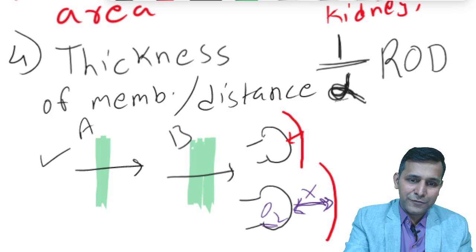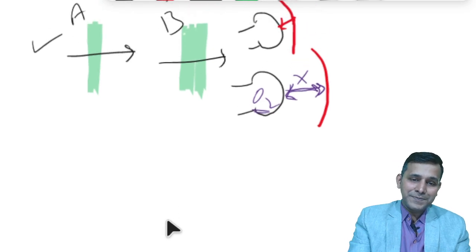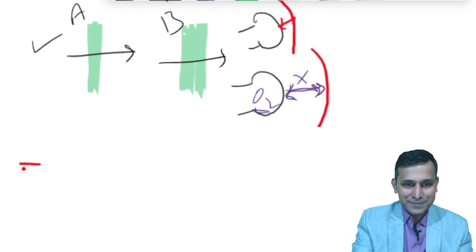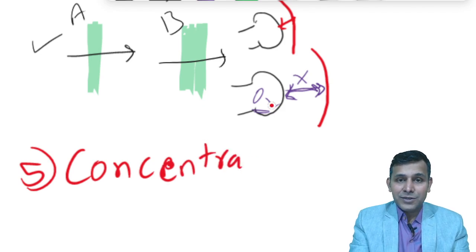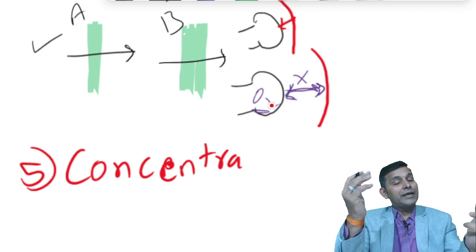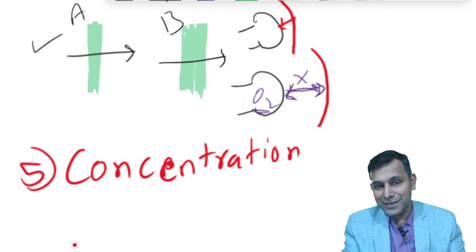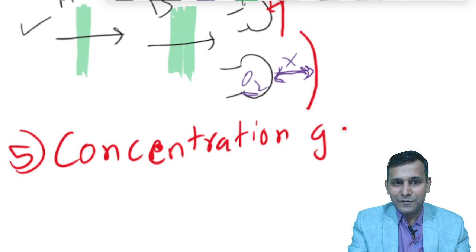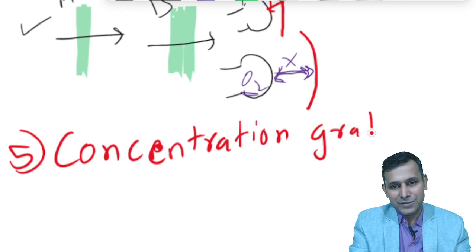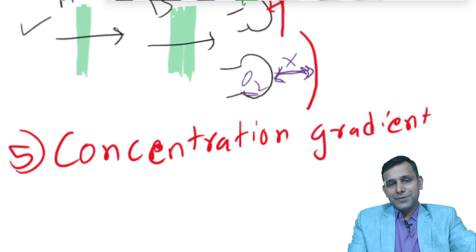Number 5, let us go with the 5th factor. The 5th factor is quite an interesting one. The concentration gradient. The concentration gradient means the gradient of the concentration of the ions or molecules across the membrane. There was a very interesting question in MCQ which I'll be asking you in the near future regarding this concentration gradient. Concentration gradient of the molecule or the ion or the substances. What do you mean by concentration gradient?